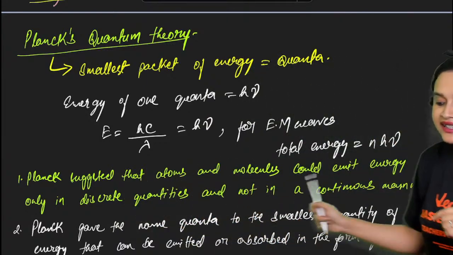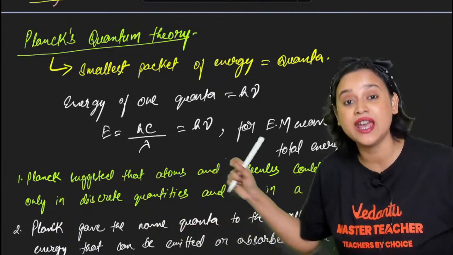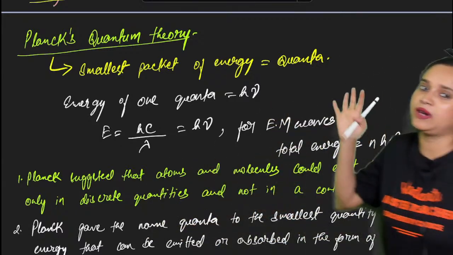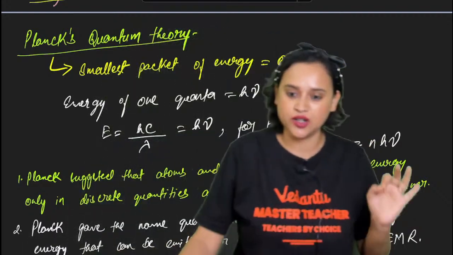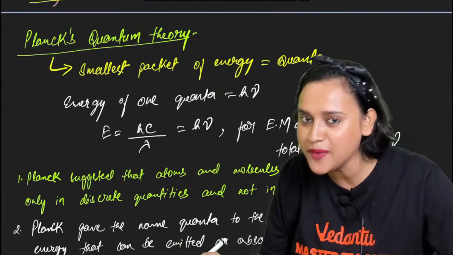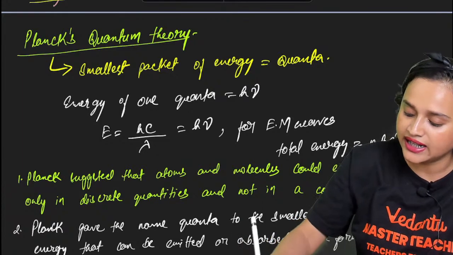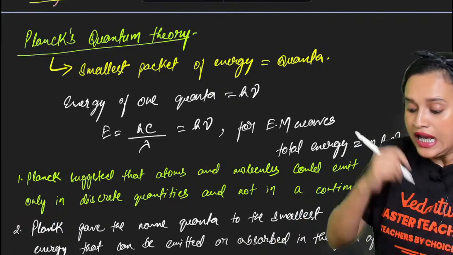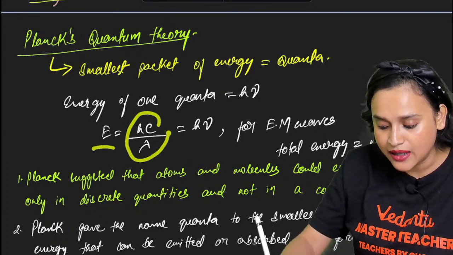Now, Planck gave the name quanta for the smallest quantity of energy that can be emitted or absorbed in the form of electromagnetic radiation. What is the energy of one quanta? It is h nu. Do we know that E is equal to hc by lambda?